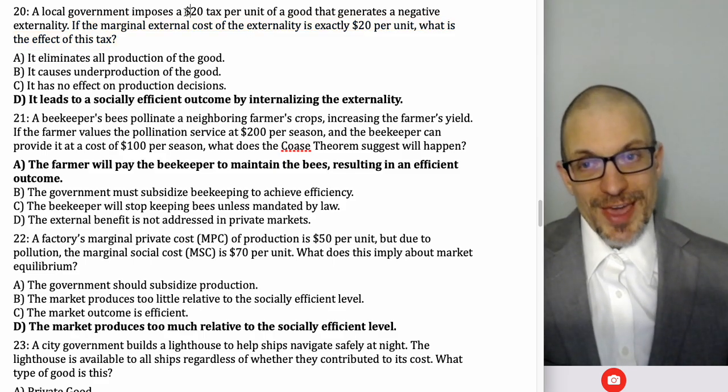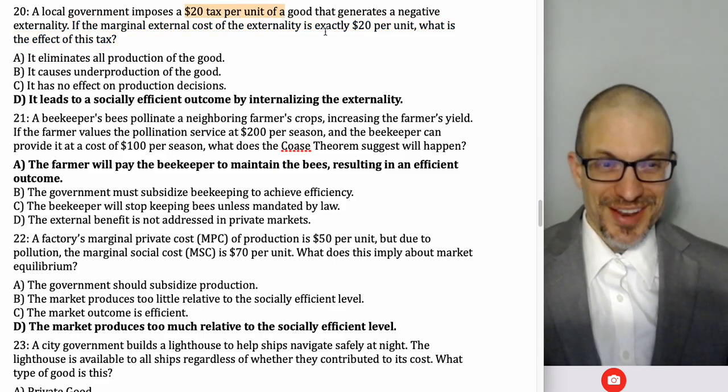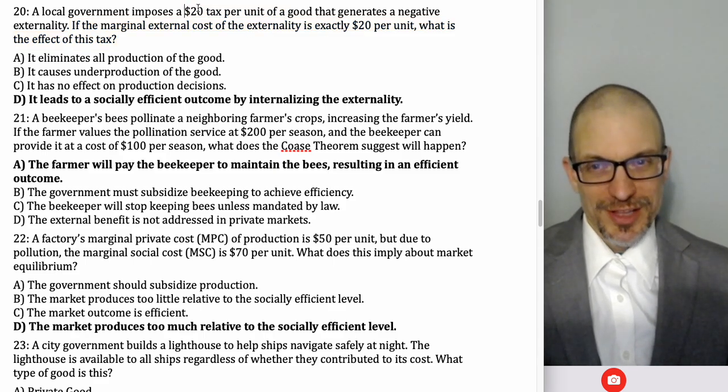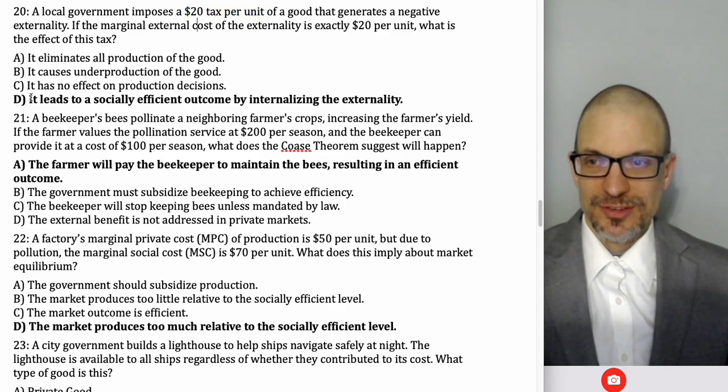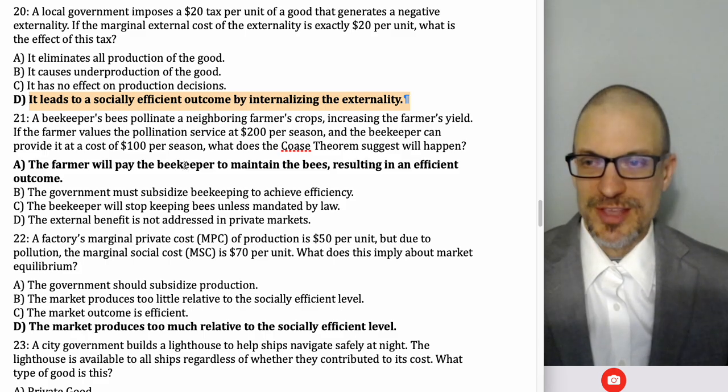But if we impose this tax, they still can't observe the negative externality, but they definitely observe the tax. So the tax is a proxy. And the sellers, the buyers, they can all behave as if they are paying attention to the externality, meaning the tax helps them internalize the externality.